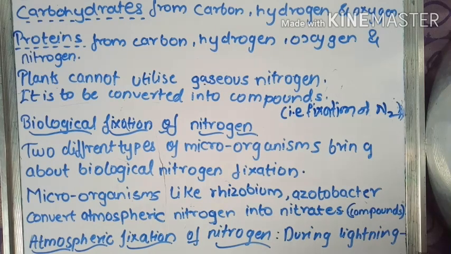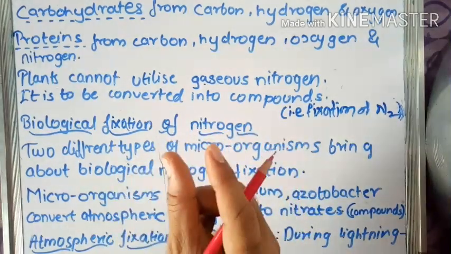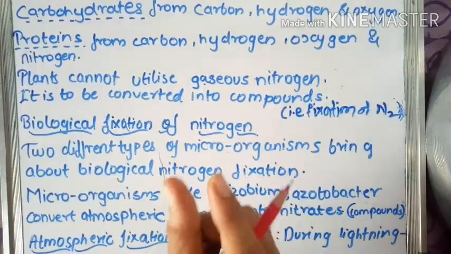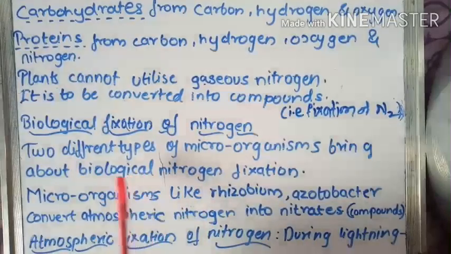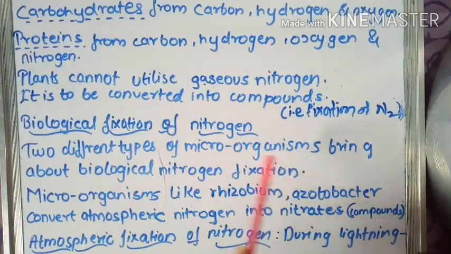See, root nodules of leguminous plants contain the rhizobium microorganisms. Two different microorganisms are there. The rhizobium is present in the root nodules of the leguminous plant, and there is azotobacter. But what do they do?